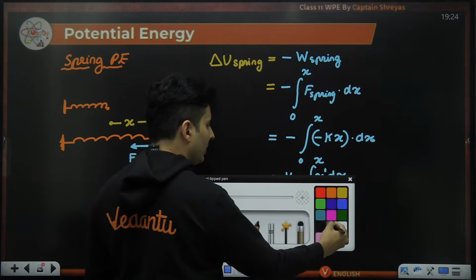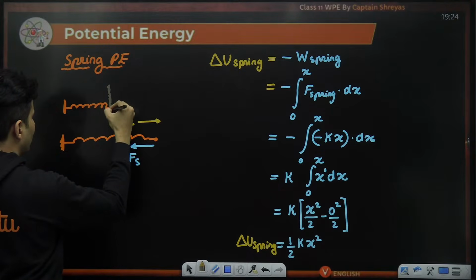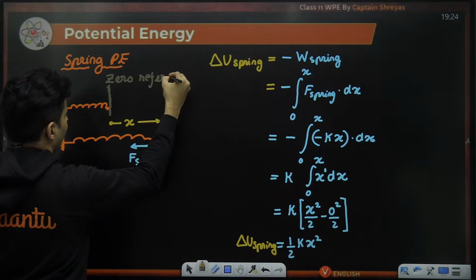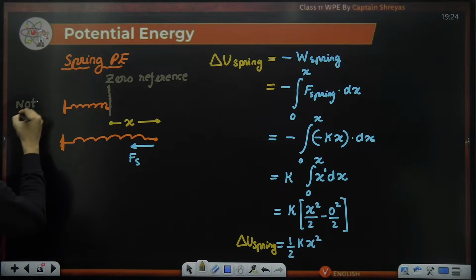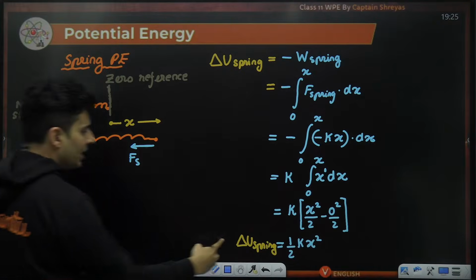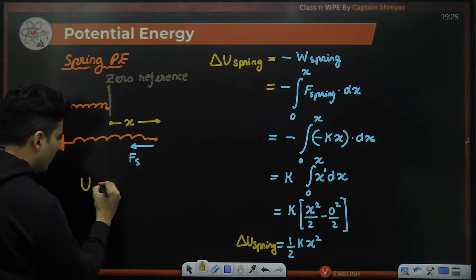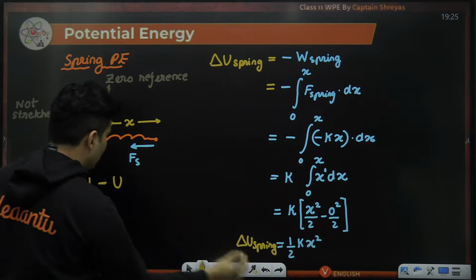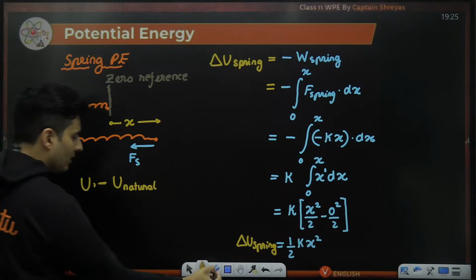But now, usually what we'll do, we will take the natural condition as our 0 reference, when it is basically not stretched. It is not stretched at all at its natural situation. So the difference will be the final potential energy minus the 0 reference potential energy when it is not stretched at all, or when it is in its natural condition. Here it has been deformed.